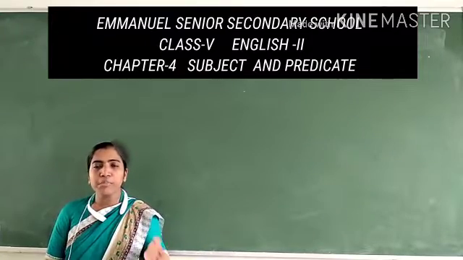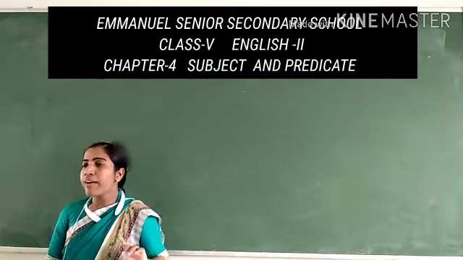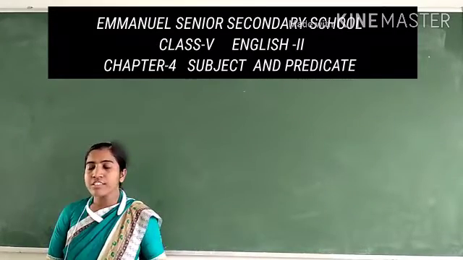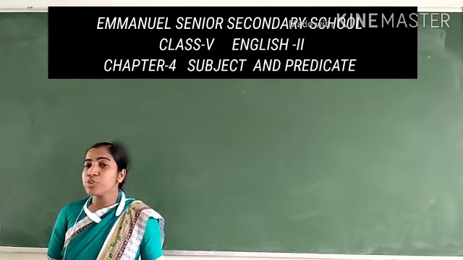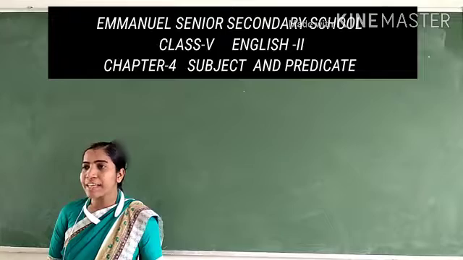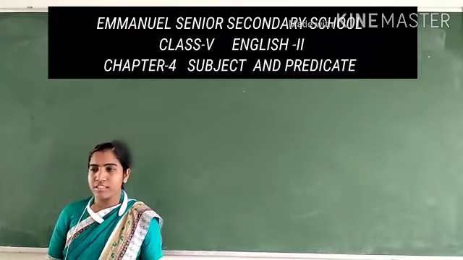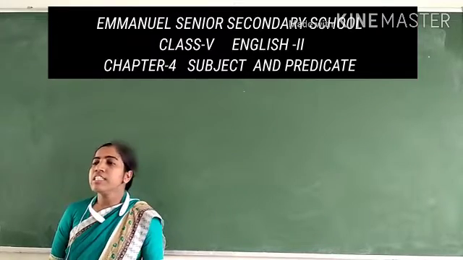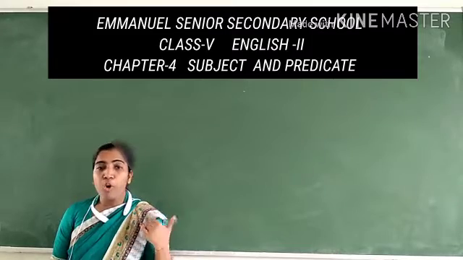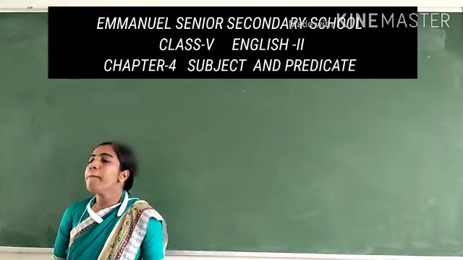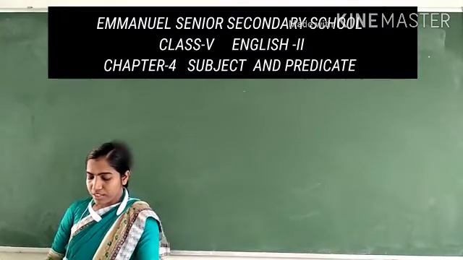You have to start memorizing the question answers, exercise, word meaning, and in English second also a story I had given last time. You have to memorize that story as well as learn all the exercises. For all the English first chapters we have learned, memorize the question answers, exercise, word meaning, and poem, 4 lines, everything. So start memorizing your syllabus.